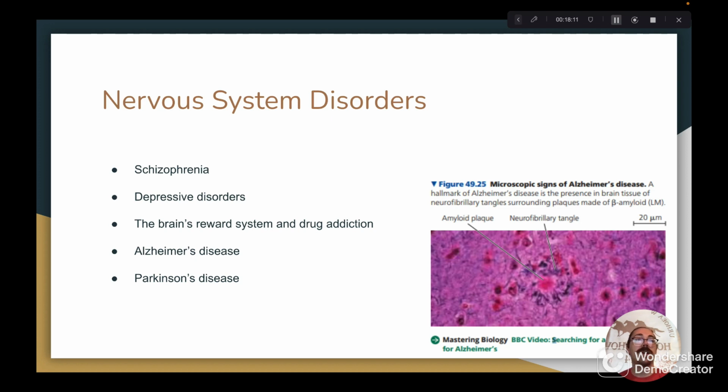Next, we'll move on to the brain's reward system and drug addiction. In the vertebrate brain, a neuronal circuit known as the reward system responds to inputs delivered to neurons in the ventral tegmental area with the release of dopamine, which is a neurotransmitter that causes feelings of pleasure and serves to motivate the vertebrate to perform tasks that are essential for survival or reproduction, like eating when hungry, drinking when thirsty, sexual activity when aroused. And long-term drug addiction can have significant long-term effects on the circuitry of the reward system that cause a persisting craving for the drug that is independent of any pleasure derived from consumption.